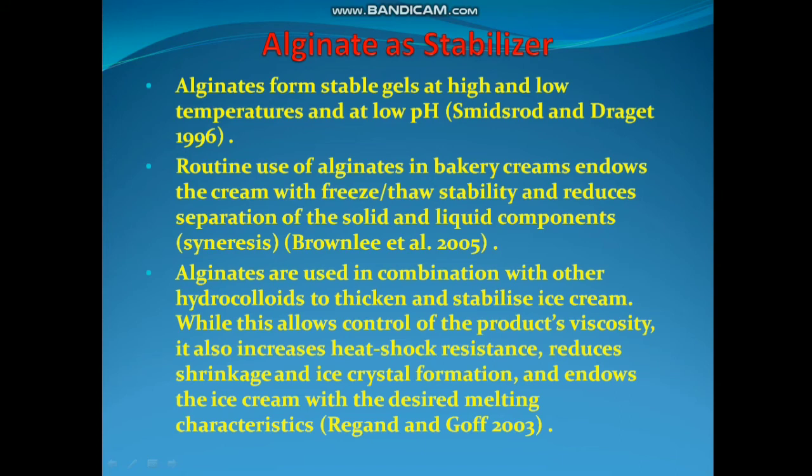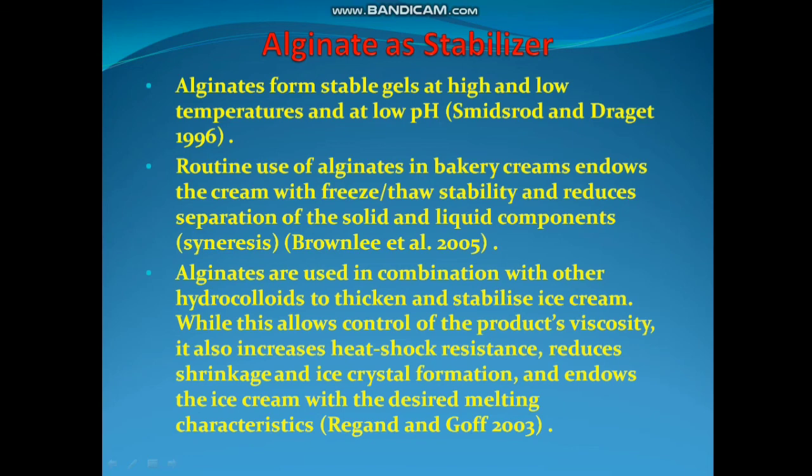Alginate as a stabilizer: how it works. Alginates form stable gels at high and low temperature and at low pH, and alginate is routinely used in bakery and creams. It gives the cream freeze or thaw stability and reduces separation of solid and liquid components.